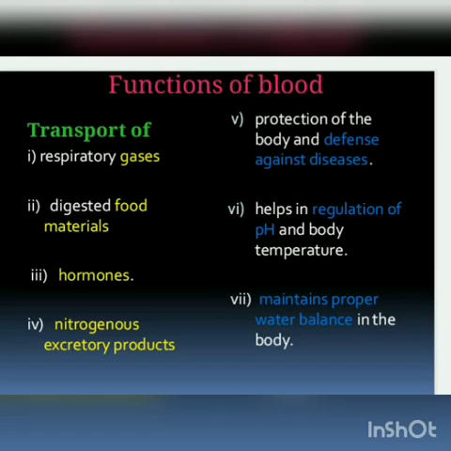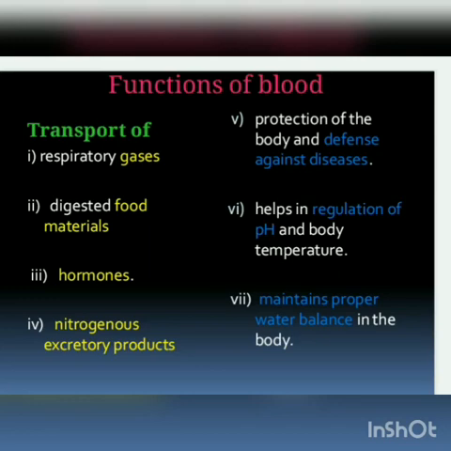Third, transport of hormones. We have two different hormonal activities: endocrine activity and exocrine activity. Endocrine activity is totally dependent on the blood. The hormone will be released in the blood. The blood is traveling to all the regions in our body, and when the released hormone is essential in a region, that region will absorb that hormone.